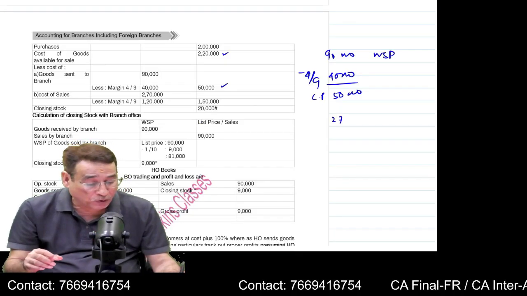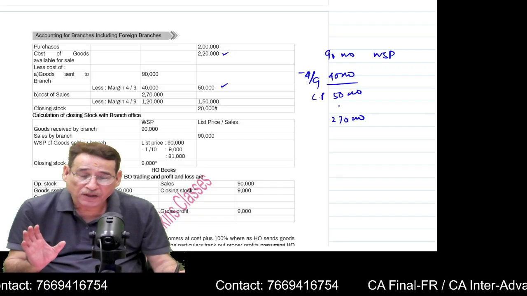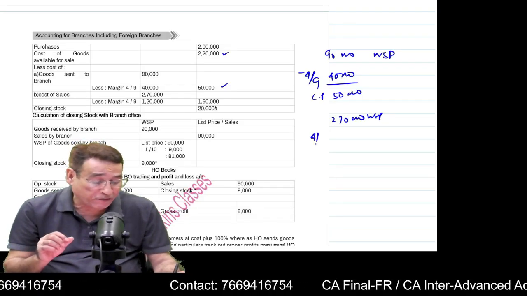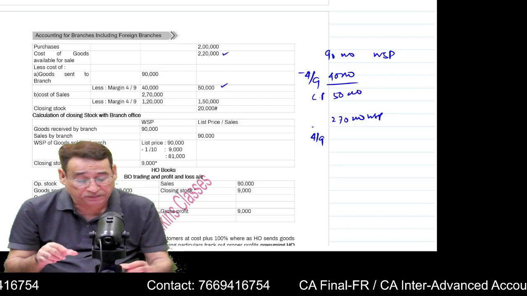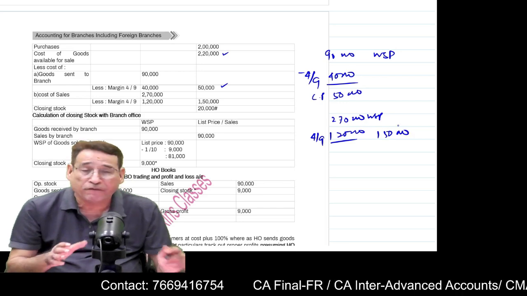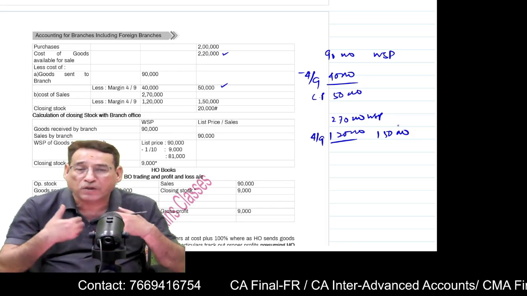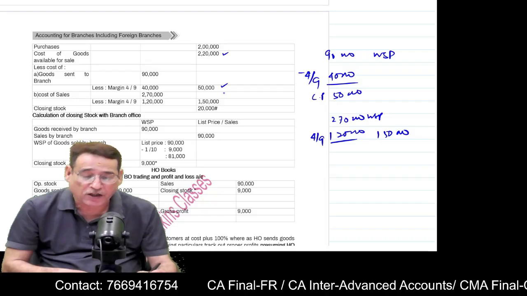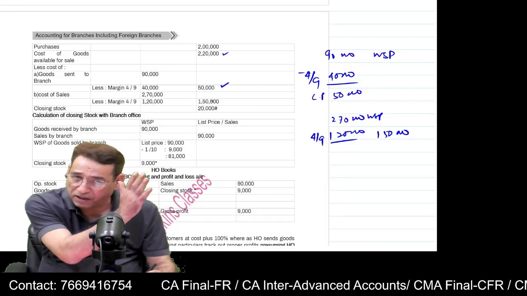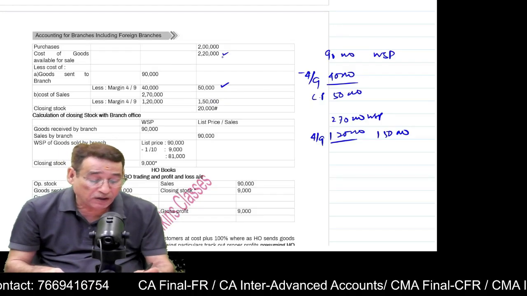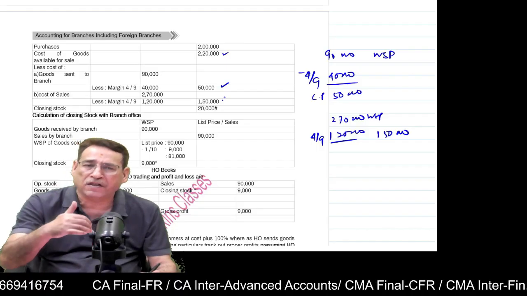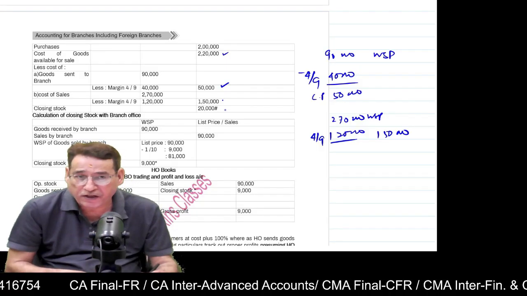Similarly, we have sold 2,70,000 worth of goods, and their wholesale price is 2,70,000. To know their cost price, I will have to apply the rate of 4 by 9. That will be equal to 1,20,000. It will tell me that 1,50,000 worth of cost of goods have been sold by us. So out of 2,20,000, 50,000 worth of goods costing we have sent, and 1,50,000 worth of goods have been sold by us. That's a different matter. We sold them for 2,70,000.